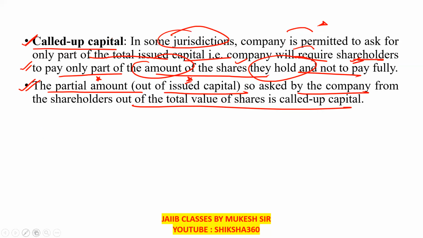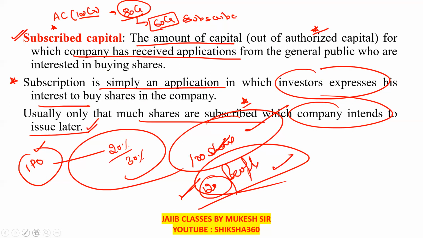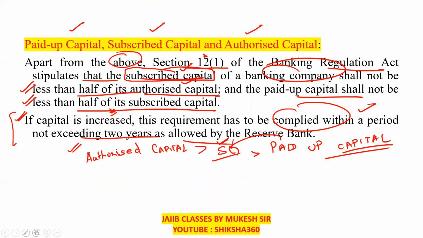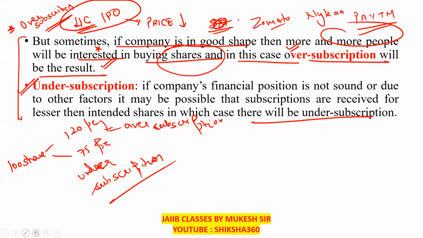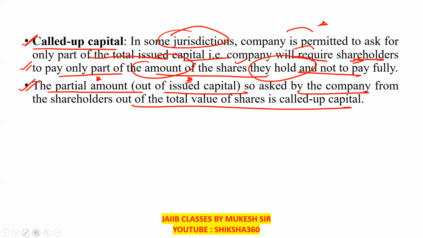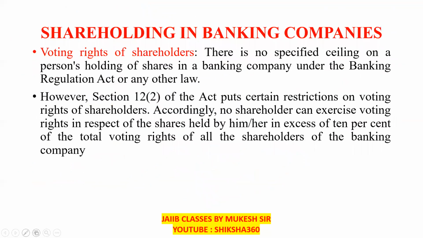So these are the different types of capital which you have to understand, clear? First one is the authorised capital, second one is the subscribed capital, third one is the issued capital, fourth one is the called up capital, fifth one is the paid up capital, clear?